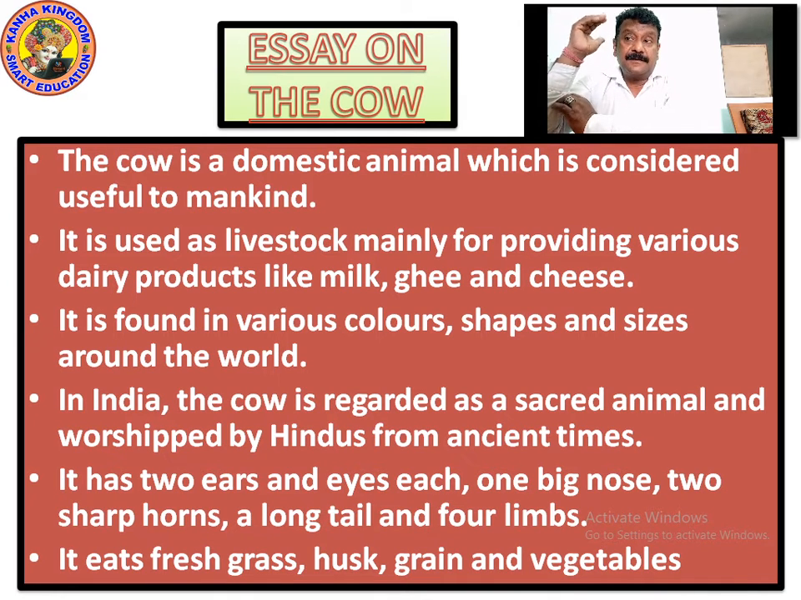So it has 2 ears and eyes, one big nose, 2 sharp horns, a long tail and 4 limbs. 4 limbs means, what are limbs? Limbs are the 4 limbs, 1, 2, 3, 4. It has 4 limbs, the 4 legs which we call. What does it eat? It eats fresh grass, husk, grain and vegetables.